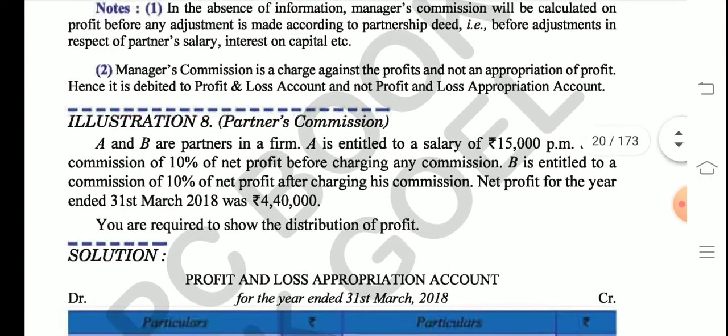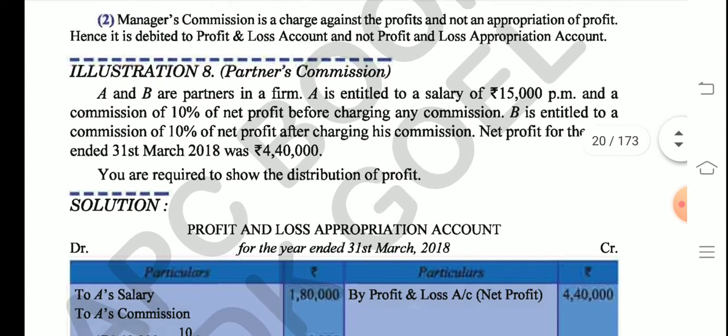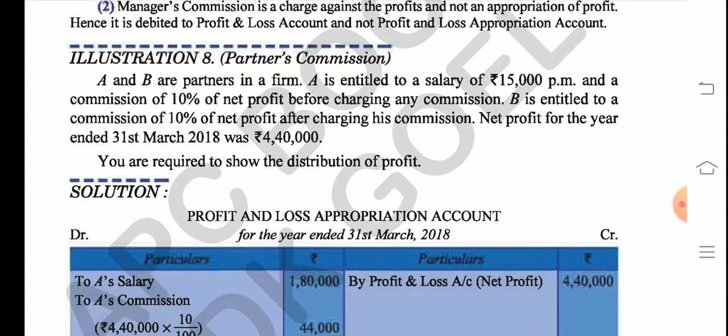Now illustration 8. Illustration 8 again tells you about manager's commission. So let's read the question. A and B are partners in a firm. A is entitled to a salary of 15,000 per month. Again it is written P.M., so this means per month. So again 15,000 will be multiplied by 12 here, okay? It's not annual. And a commission of 10% of net profit before charging any such commission.